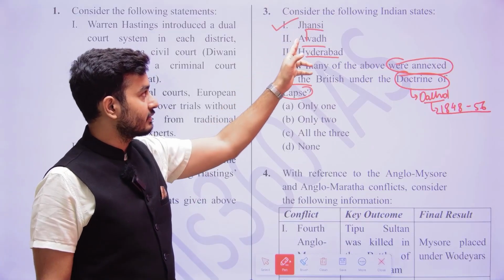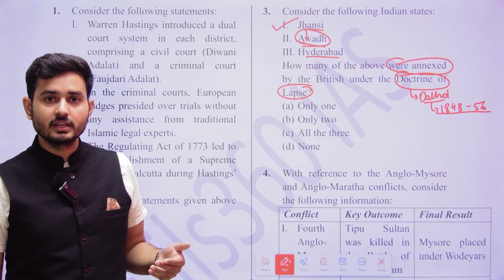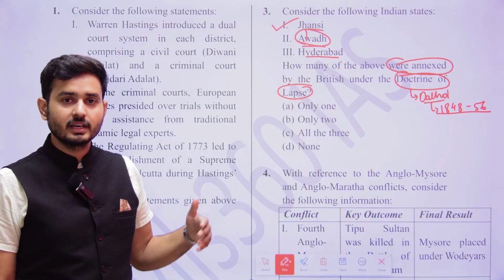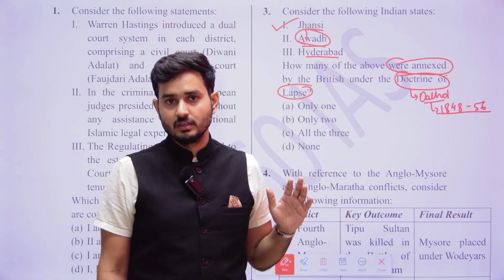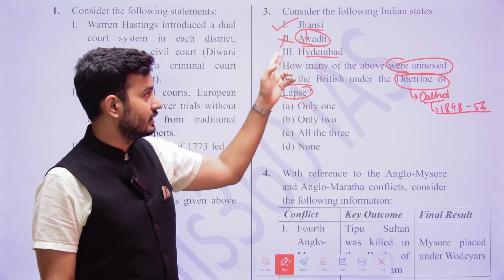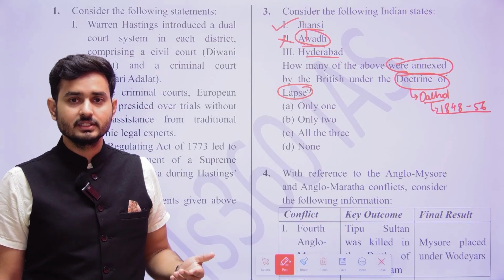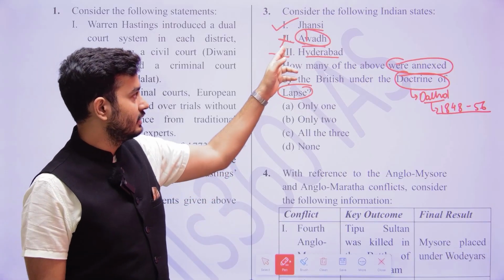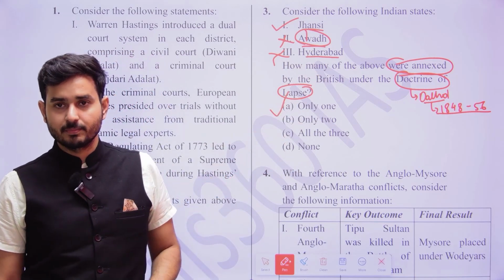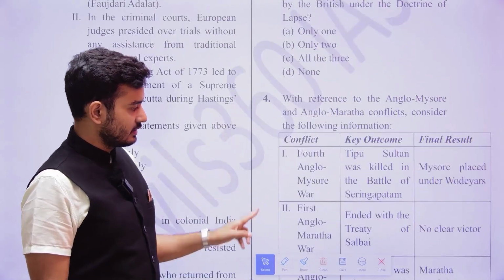So this is there. But when you talk about Awadh, if you recall the political issues at that point of time, Awadh was annexed by him on the aspect of misgovernance by the Nawab. So Awadh was not taken under the Doctrine of Lapse but for misgovernance. So eliminate two. Hyderabad had accepted the subsidiary alliance in the initial stage itself, so even Hyderabad is not going to be the option. This was an easy question. So here the option is only going to be one, that is only Jhansi.